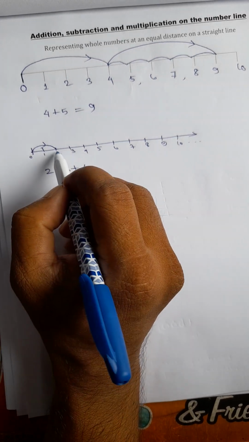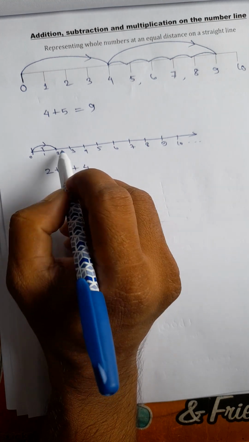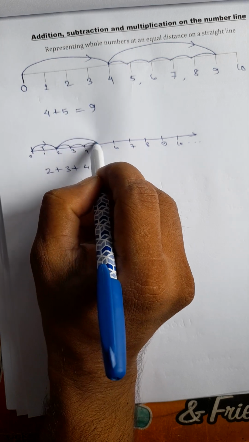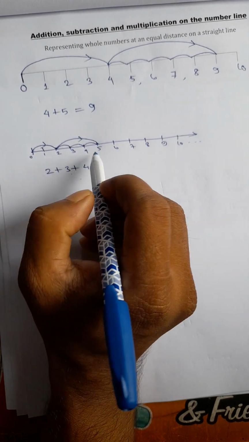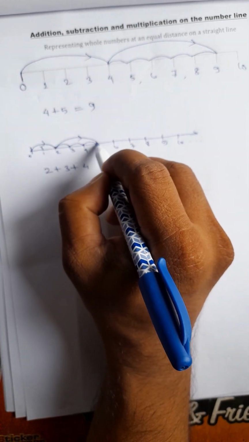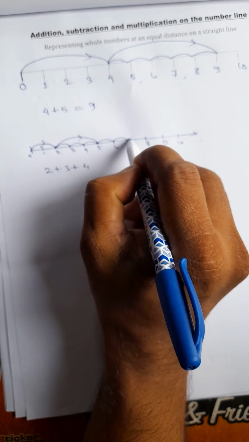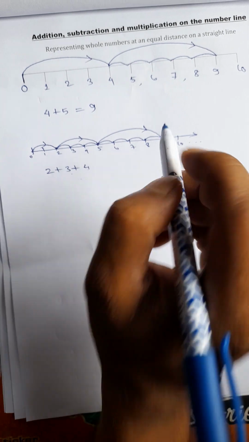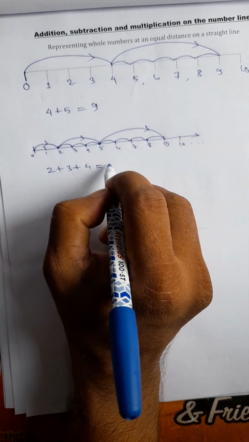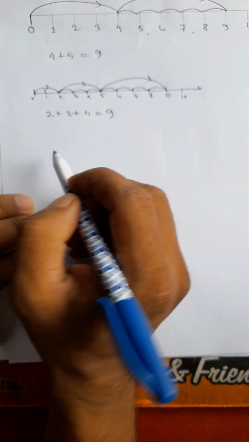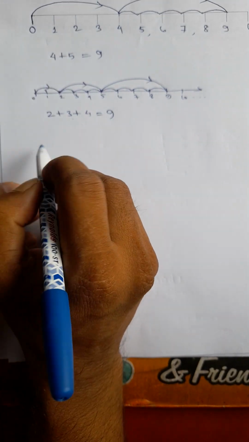Plus 3. 3 means from 2 again you count 3 one by one. 1, 2, 3. So 2 plus 3 means you arrived at 5. Then plus 4 again. From 5 again you count 4. 1, 2, 3, 4. So you finally arrived at 9. So 2 plus 3 plus 4 equals 9.